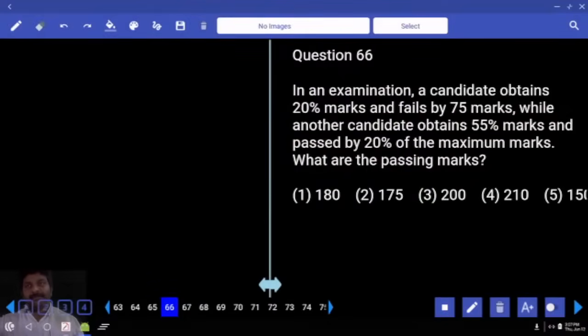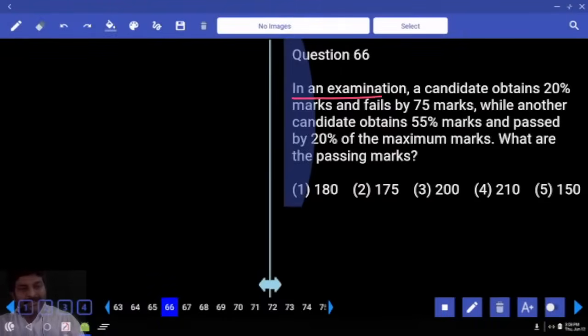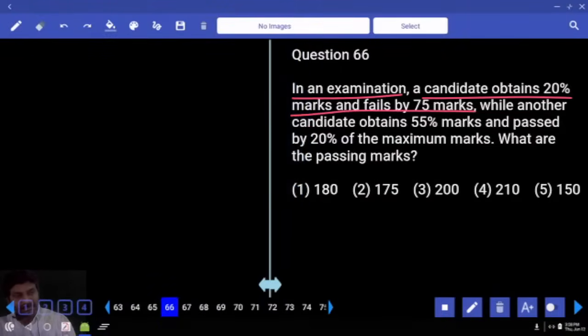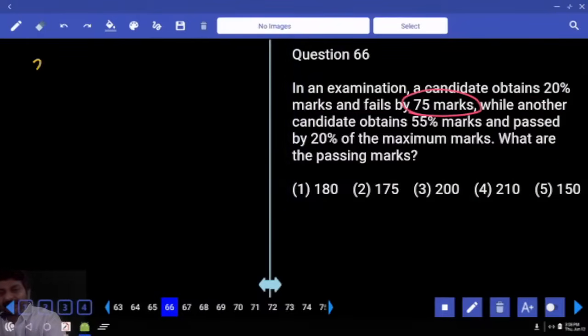Right, shall we start? In an exam, a candidate obtained 20% marks and fails by 75 marks. So if we add these 75 marks, he will get pass. So pass mark is this much.